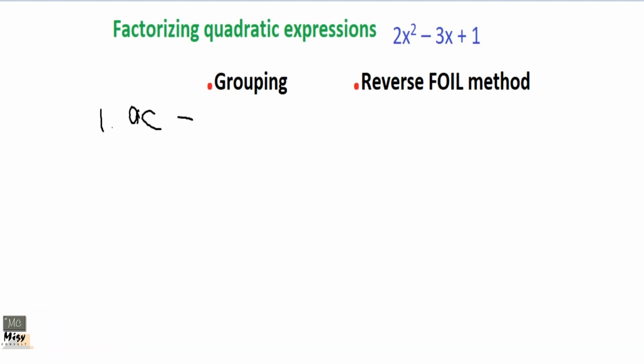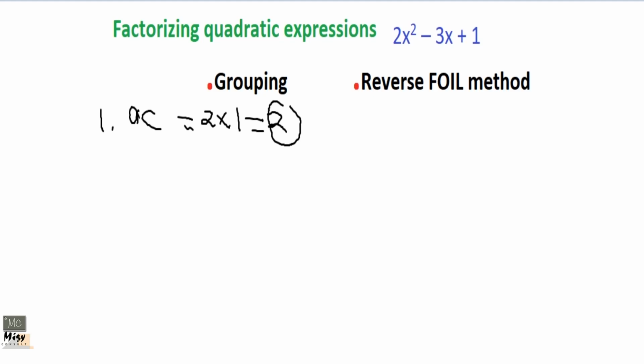That is, multiply the coefficient of x squared by the constant. So AC is going to give us what? 2, right? Because it's 2 times 1. But okay, let me do it so people don't get confused. 2 times 1, which is equal to 2. Then the next thing we did was what? To find two factors of the product here that when we add, we are going to get the middle term.